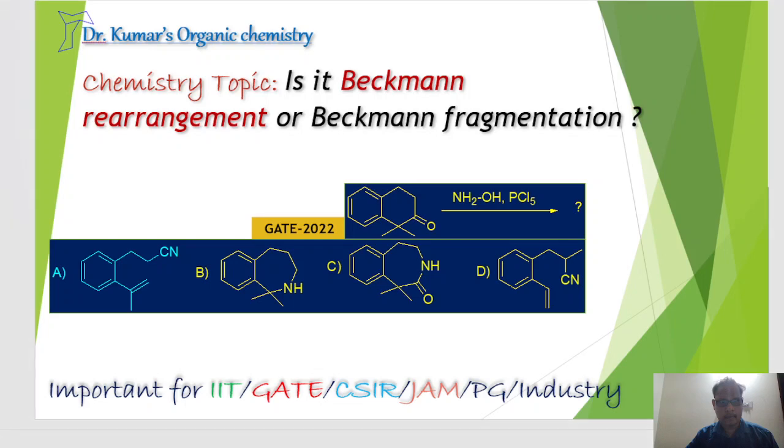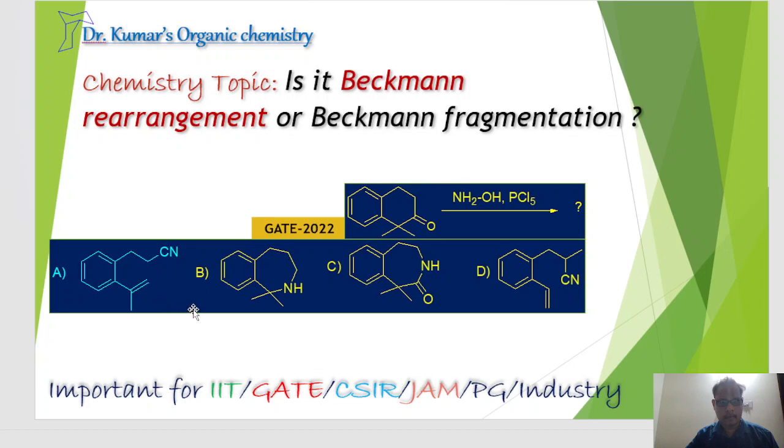Hello everyone. Today's topic is based on Beckmann rearrangement and Beckmann fragmentation. If you look at the scheme, there is a carbonyl compound reacting with hydroxylamine and PCl5. What would be the expected compound? The question was asked in GATE 2022.